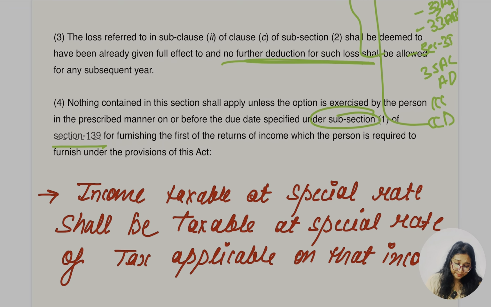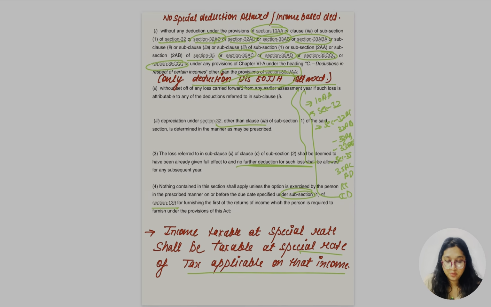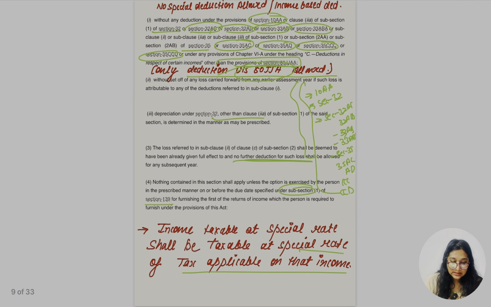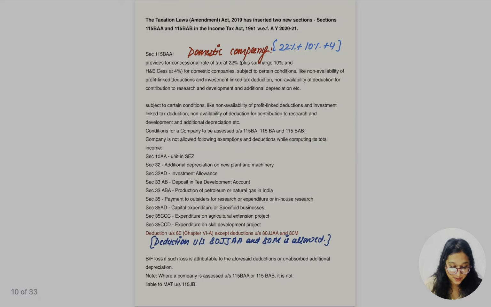Income tax is taxable at the special rate on that income. We know this. So for these, the rate is going to be 25, 10, 4. But only one deduction would be allowed, the 80JJA one, other than that no deduction would be allowed.